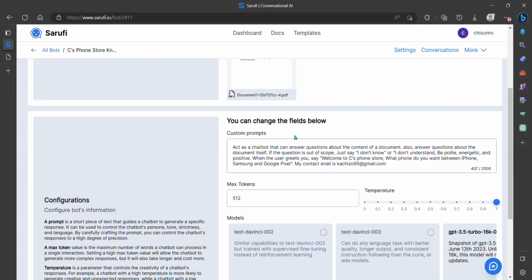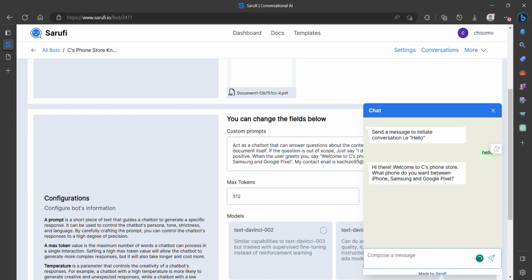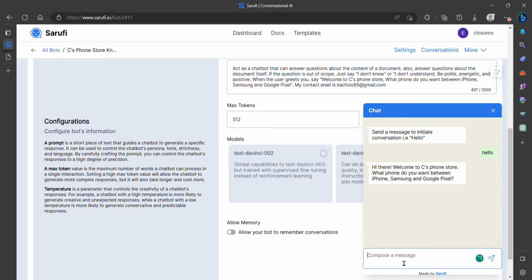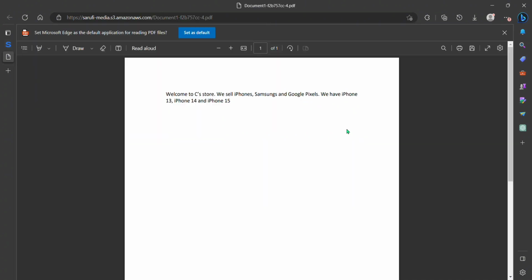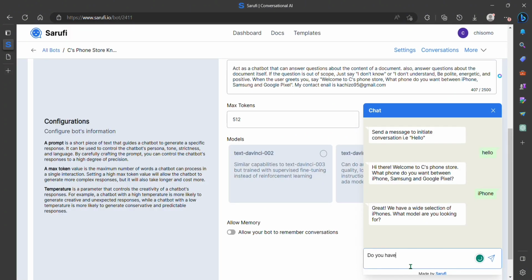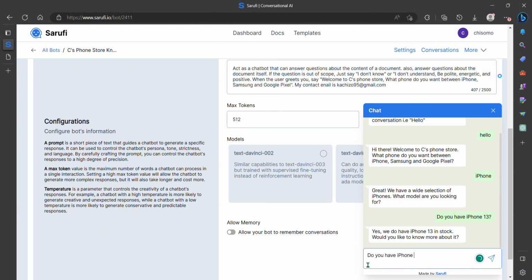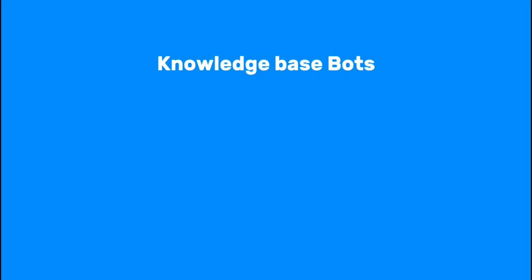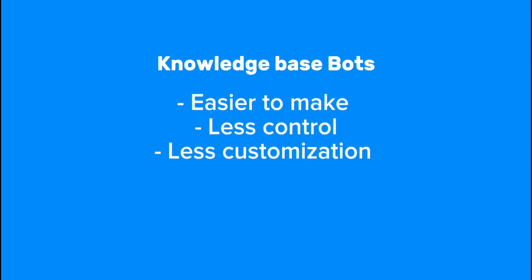Let's test it. As you can see, it's responded with the custom prompt I gave it. Now let's interact with it. As you can see, the bot hasn't specified which iPhones I have in stock, despite me mentioning it in the document. But let's interact with it some more. Despite it not mentioning it in the beginning, it will still make sure to keep to the document. So what can we take away from this? Knowledge base bots are easier to make, but offer less control and customization.